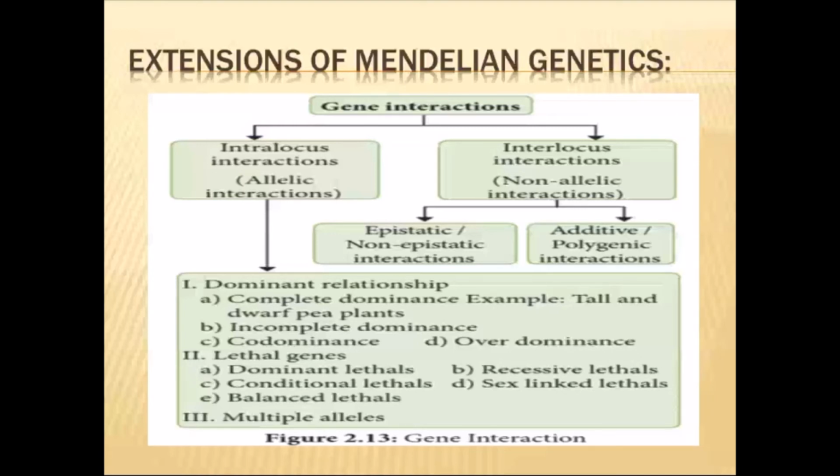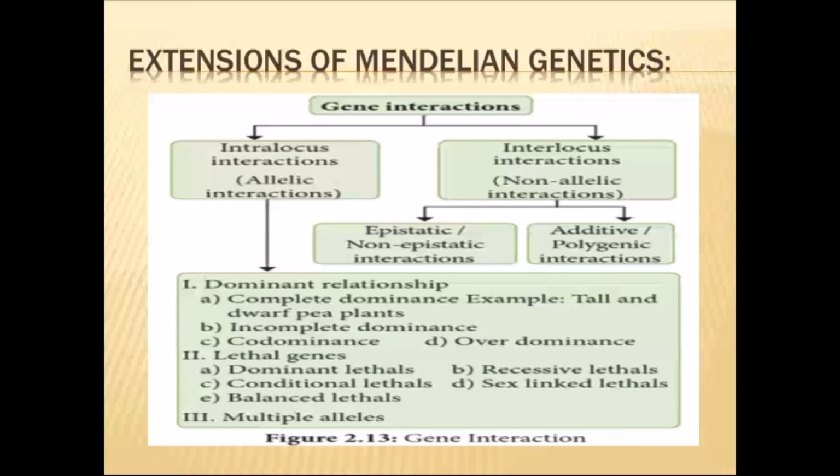Then come to the second type, lethal genes. Lethal means death. The genes responsible for causing death in an organism. It can cause death because of a defective protein production or because of a lethal allele in the organism.